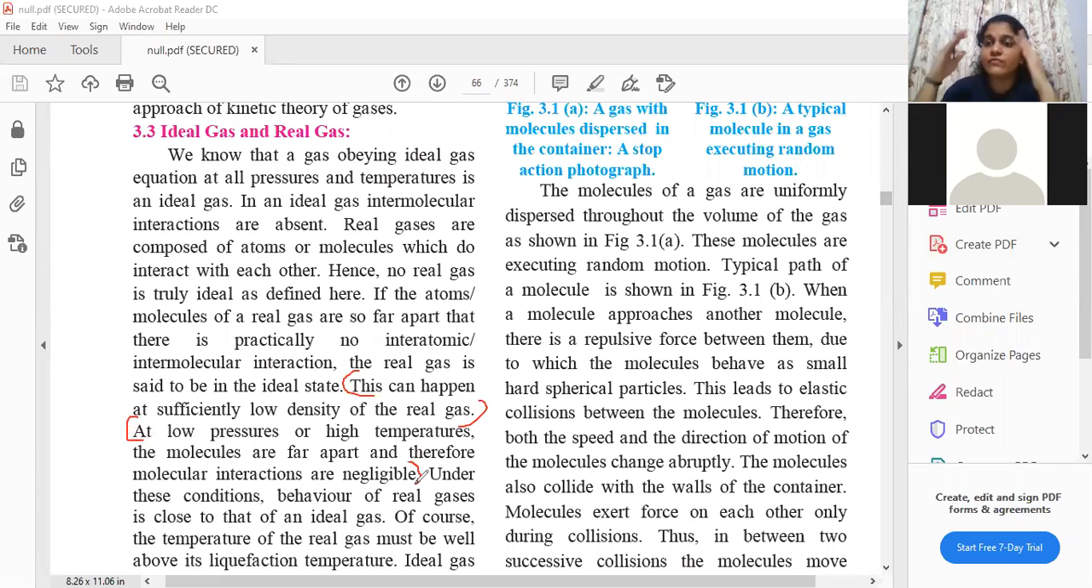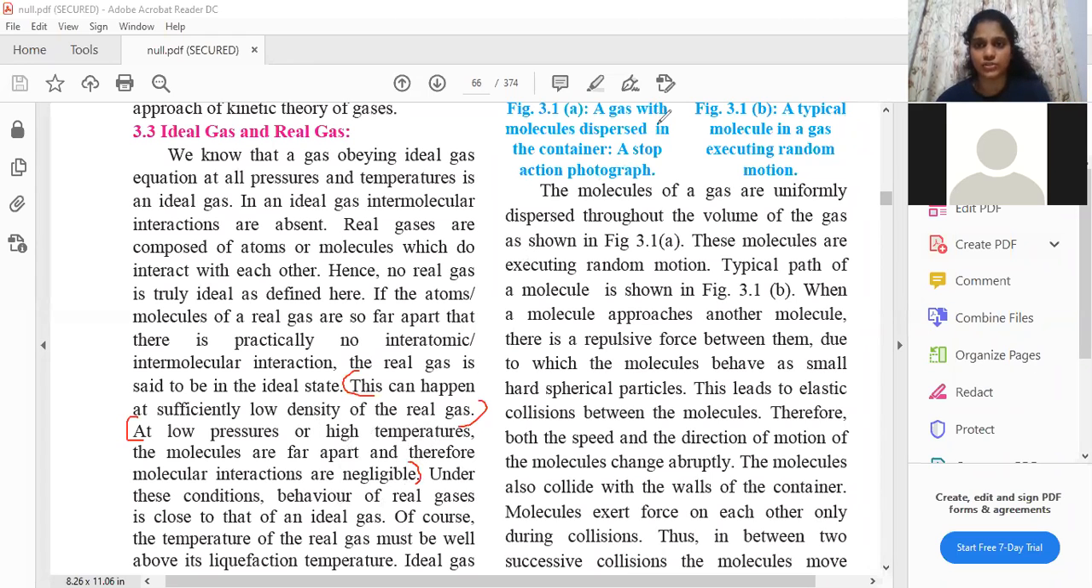So first, when can a real gas be in an ideal state? When there is low density. Second, when there is low pressure and high temperature. Low pressure matters because as soon as I start applying pressure, the molecules come near each other and the gas slowly converts into liquid. So I have to see that my pressure is low and temperature is high. High temperature results in more motion of the molecules. So at low pressure or high temperature, the molecules are far apart and therefore the molecular interactions are negligible.